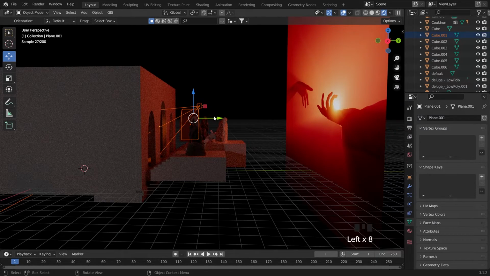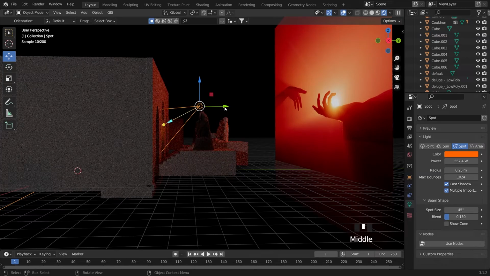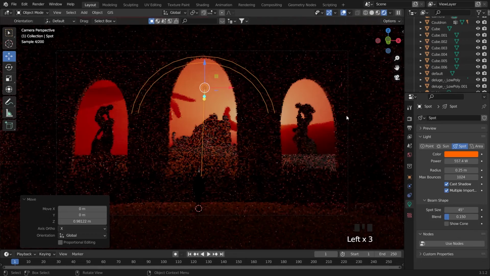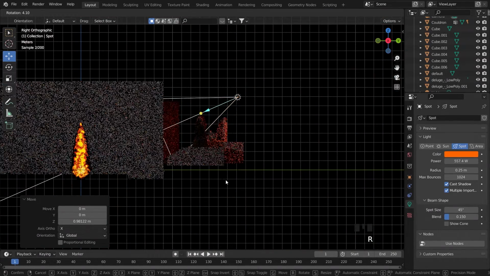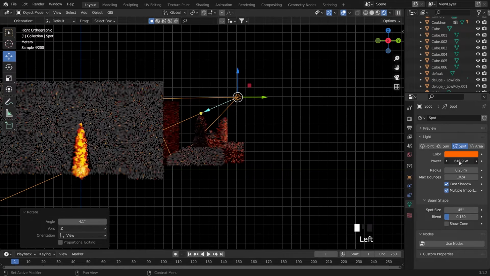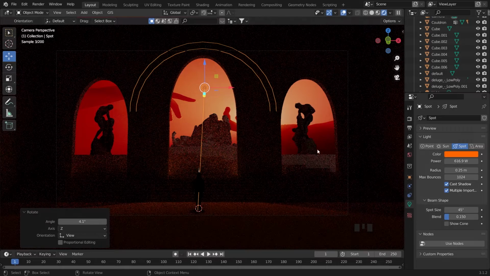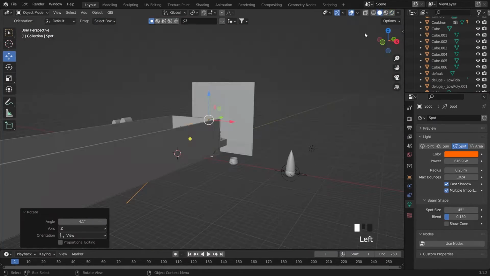Where is the light? Oh, this one here. So now we can add some fire.